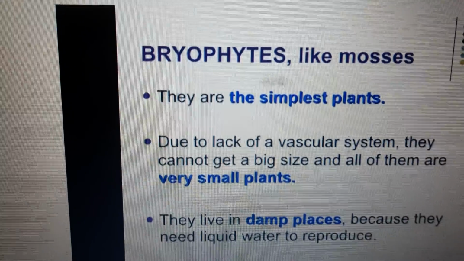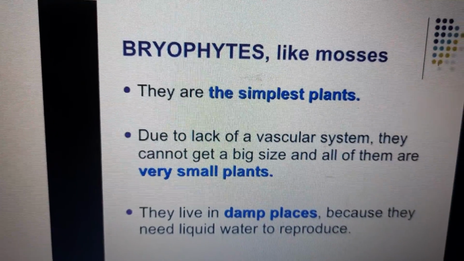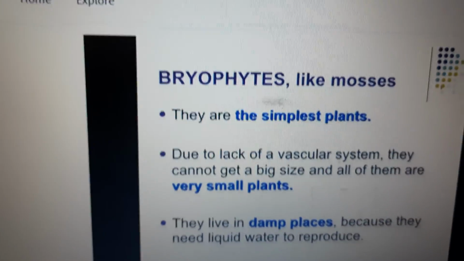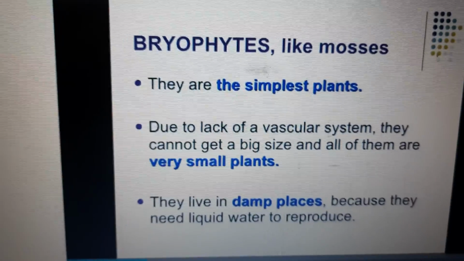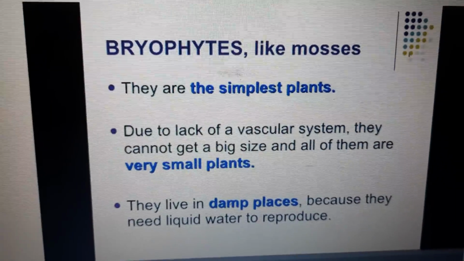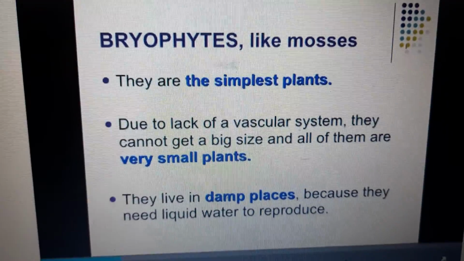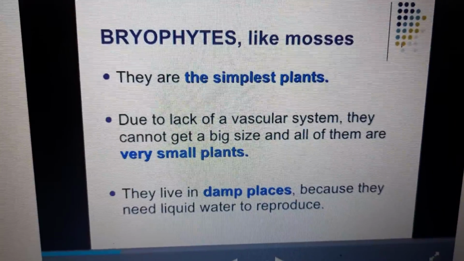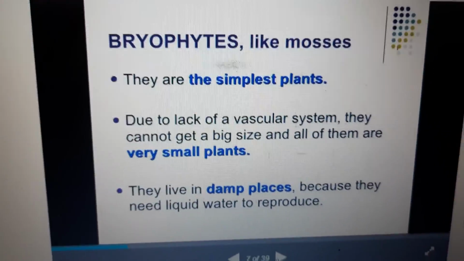Next one, bryophytes like mosses. They are the simplest plants. Due to the lack of a vascular system, they cannot get a big size, and all of them are very small plants. They live in damp places because they need liquid water to reproduce.